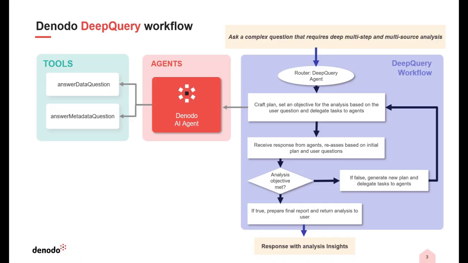So this is the flow of Deep Query. A user asks a complex question that requires multi-step and multi-source analysis. The Deep Query agent sets an objective and formulates a step-by-step plan for achieving that objective. This involves executing multiple queries using Denodo AI agents to retrieve enterprise data through the Denodo platform and process responses until the objective of the analysis is met. Finally, it generates a comprehensive response containing analysis of these insights.